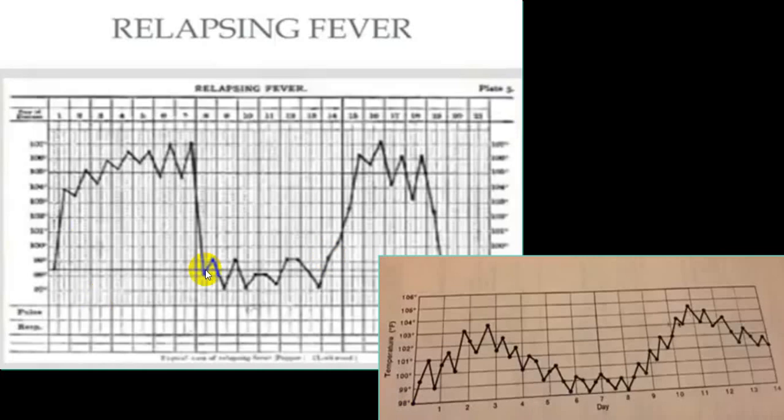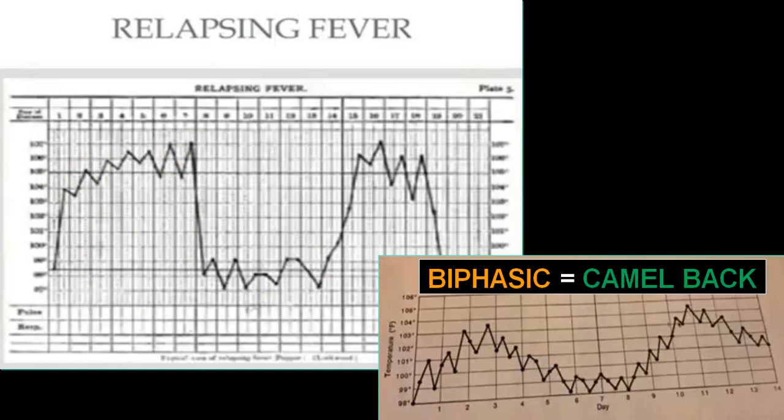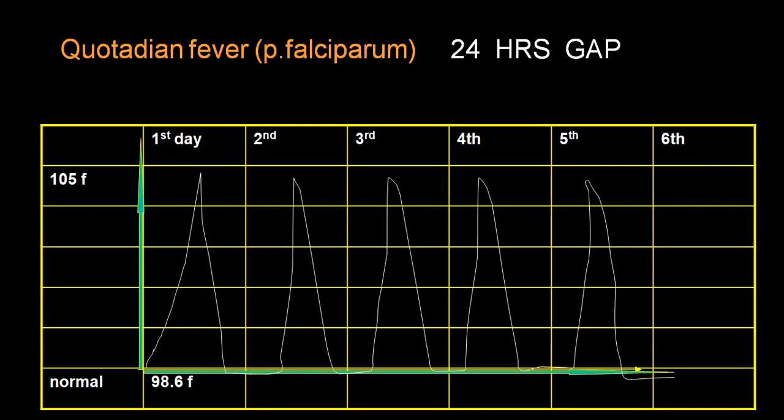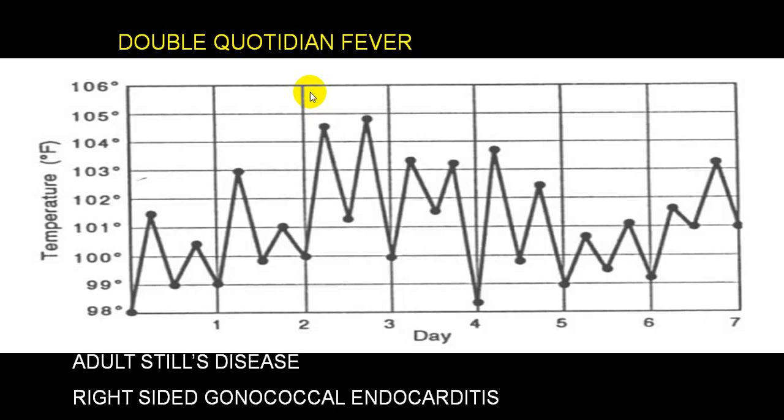This is a relapsing fever, this is an afebrile period, this is a febrile period. Usually it will be either a continuous variety or a remittent variety. This is the camelback variety of fever, biphasic or camelback variety description. This is every 24 hours gap. We call it every day, quotidian, classically seen in P. falciparum.